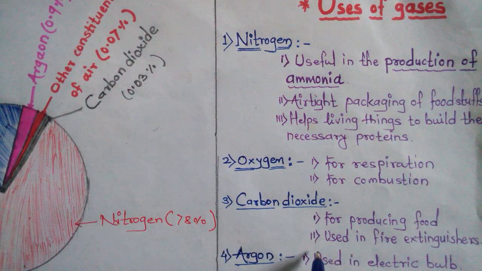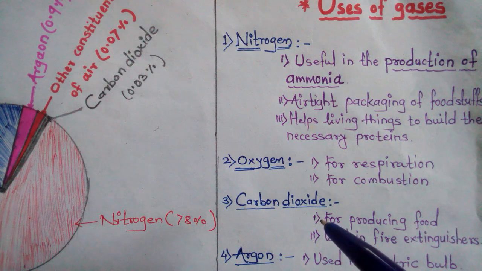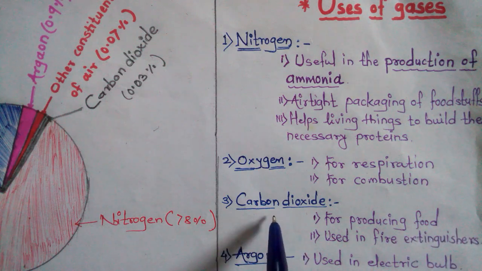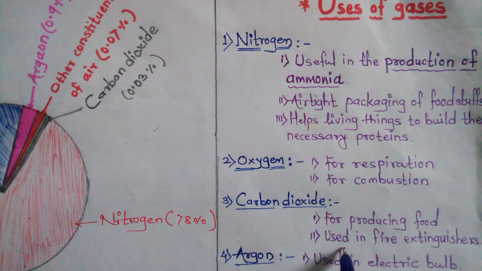All of you understood? Then the next use of carbon dioxide is in the fire extinguisher. We see it in buses as well as in railways. We see the red color cylinder there. In that also we are using carbon dioxide, means this is used in the fire extinguisher.